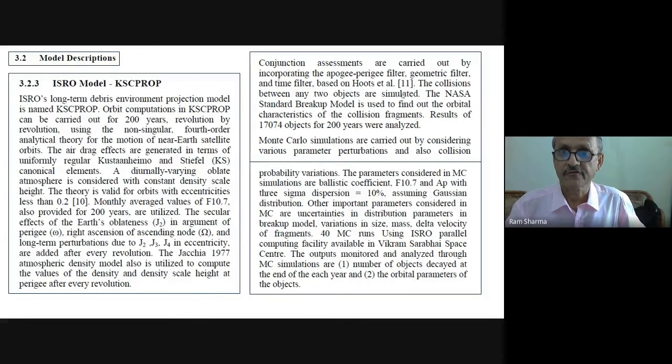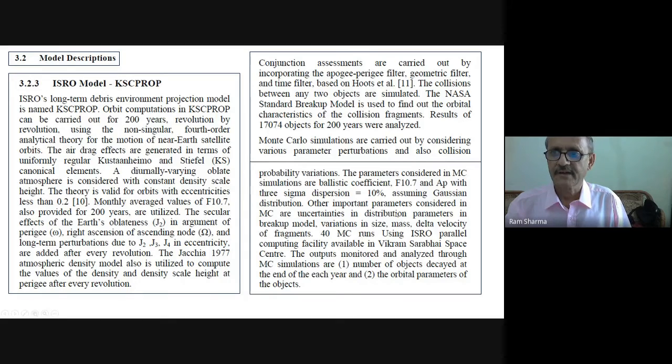And results of this many objects were there at that time beginning. 17,074 objects for 200 years were analyzed. So this is a very, very big calculation. Monte Carlo simulations were carried out by considering various parameter perturbations and also collision probability variations.